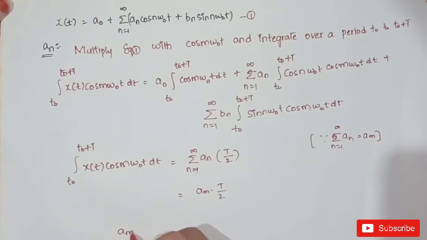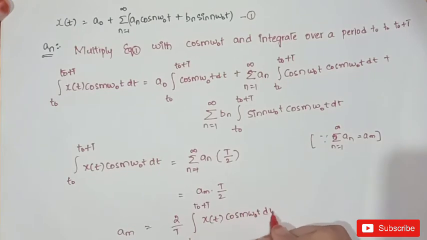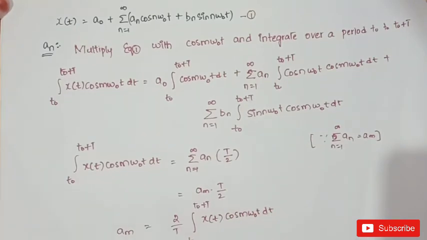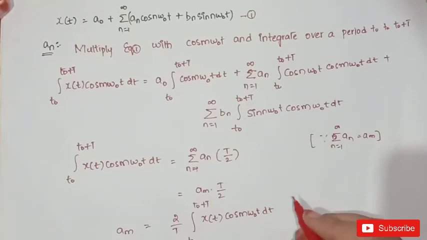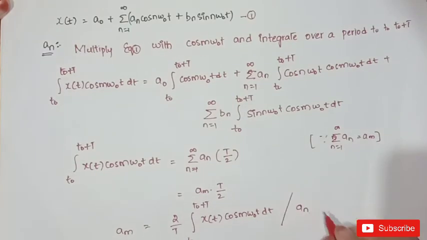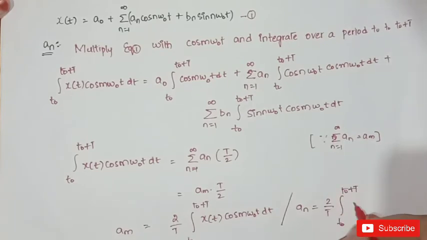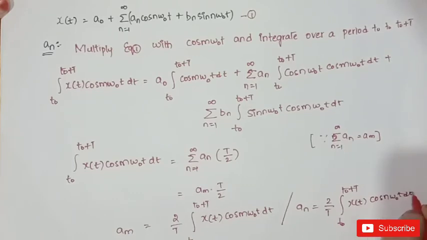Now am is equal to, from this equation, 2 by t integral t naught to t naught plus t x of t cos m omega naught t dt. This can also be written as, in place of m, let us replace it with n, such that an is equal to 2 by t integral t naught to t naught plus t x of t cos n omega naught t dt.